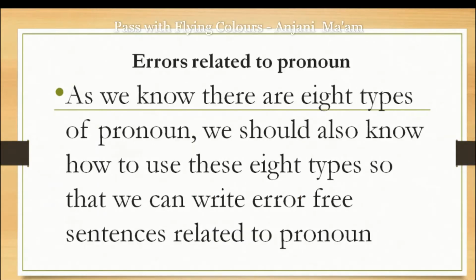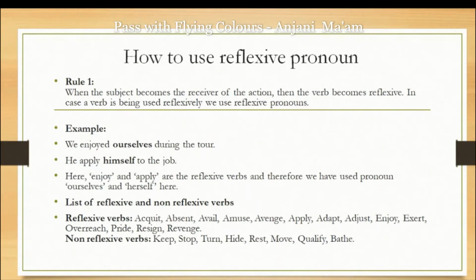So now we have discussed the definition of the pronoun, and after that the types of the pronoun in detail with example sentences and how we can use them. Now we will discuss the errors related to pronoun. As we know there are 8 types of pronoun, we should also know how to use these 8 types so that we can write error-free sentences. First of all, let's see how to use a reflexive pronoun in a sentence. We can't use ourselves, themselves, himself, herself blindly. We should follow some rules.